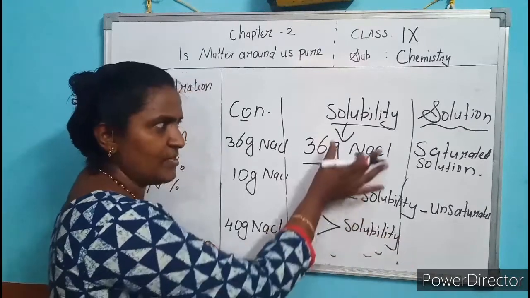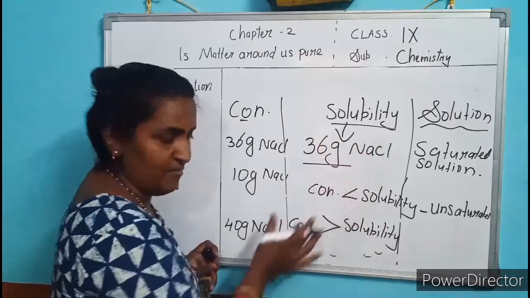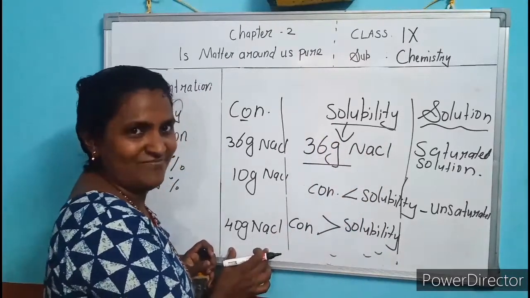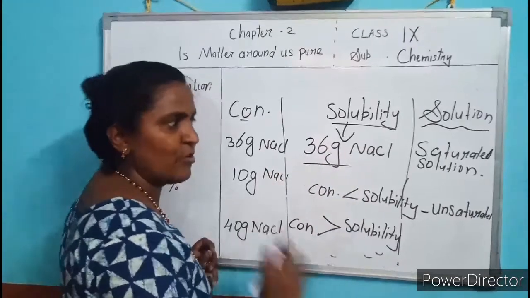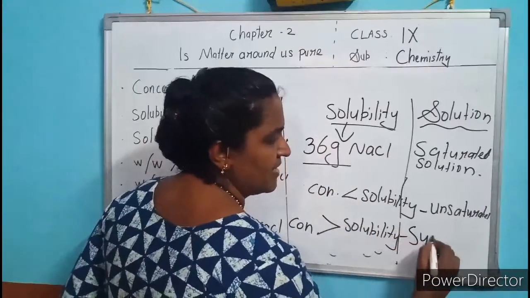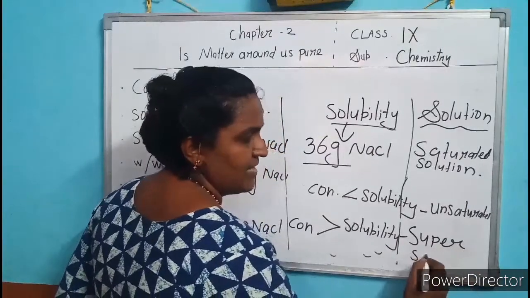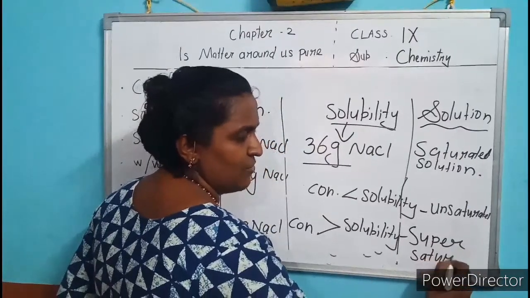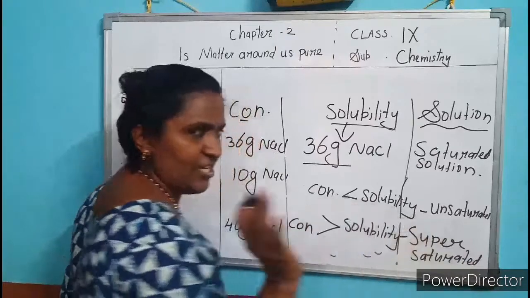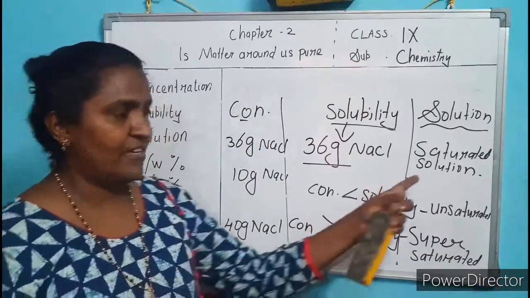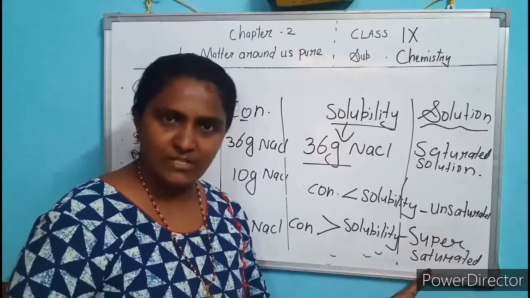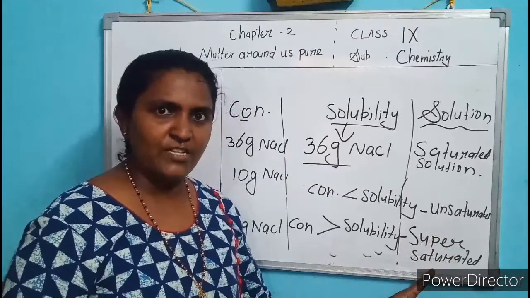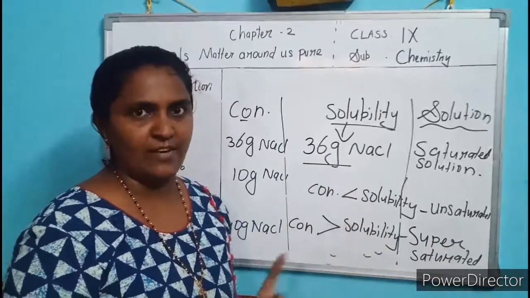So the concentration is more. Solubility is 36 gram, but you added 40 gram. So the concentration is more than solubility, then the solution is called supersaturated. What is that? Supersaturated solution. Now did you get the difference of saturation? Unsaturated solution, supersaturated solution. I'm sure that you have understood clearly.